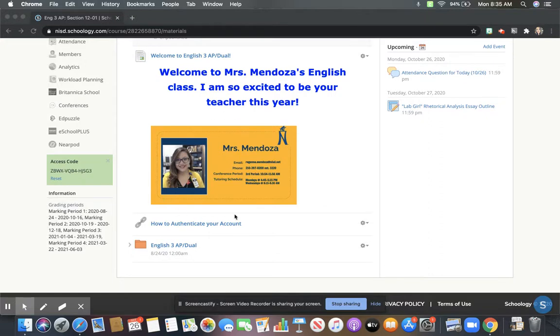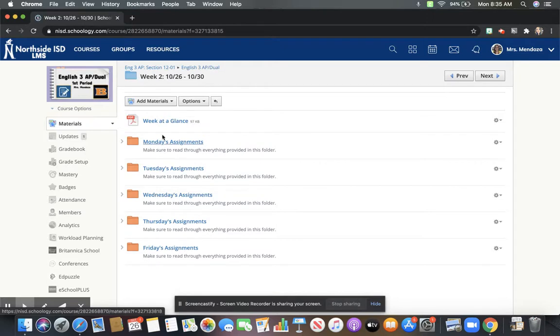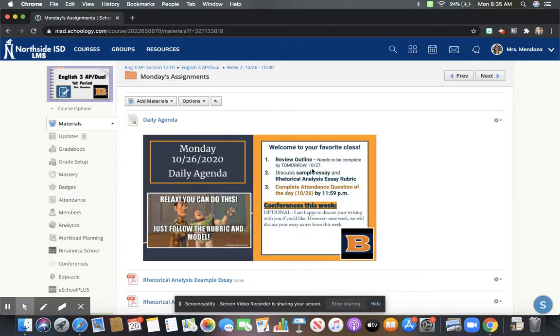I also tried to clean up some of these things down here. A lot of extra information was put into this important info folder, so all the Remind codes and all of that stuff will be in there. And then, of course, I have our grading cycle assignments. Anything from the first marking period is in here, and then I'm starting over again, obviously, with last week and then this week. In week 2, it's the same thing. You have your week at a glance, and then we're going to get into Monday's assignments.